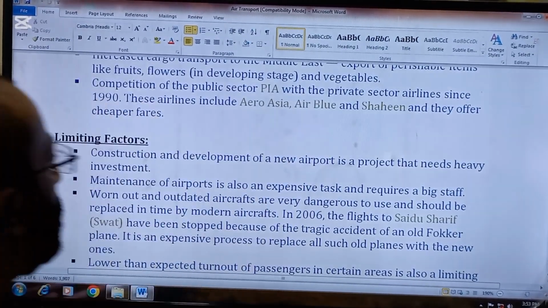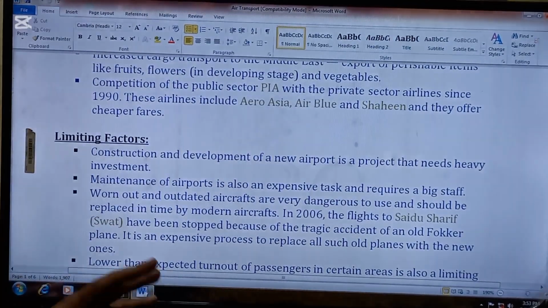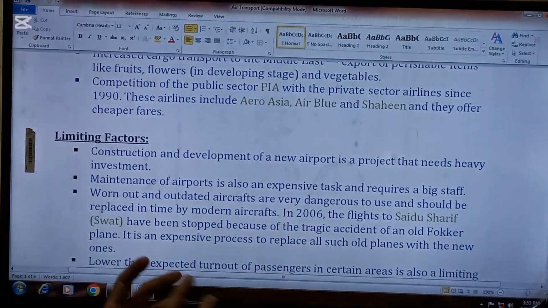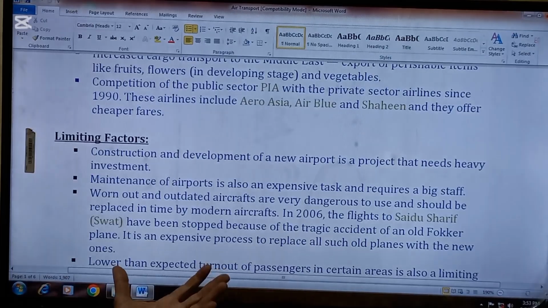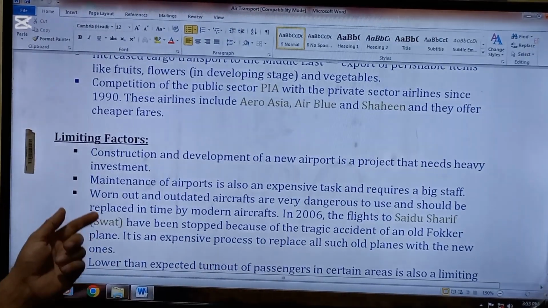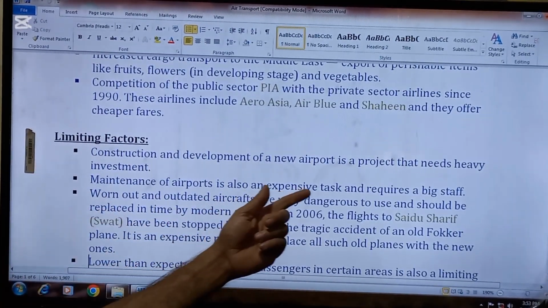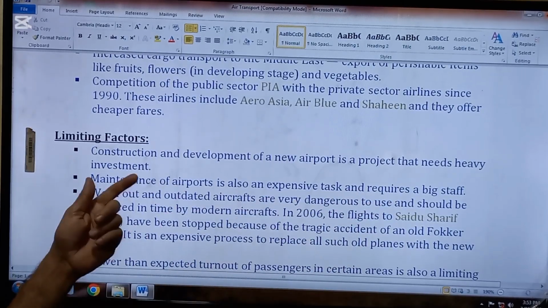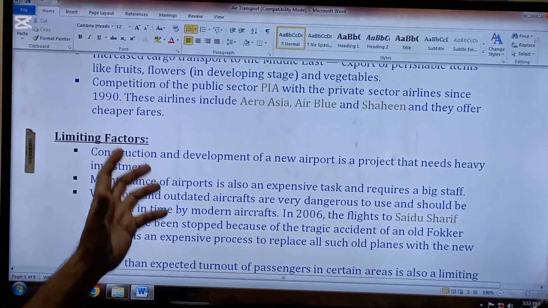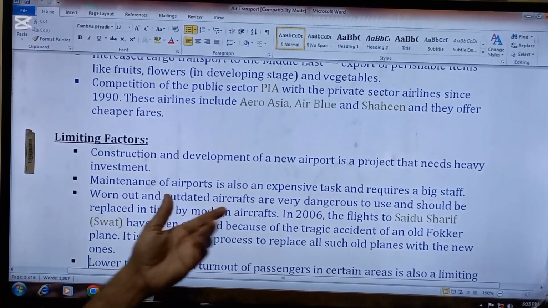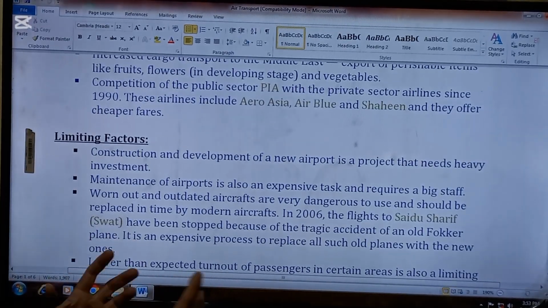Okay, but now we are going to study limiting factors, the factors which are the problems for the expansion of air transport. First point is construction and development of a new airport is a project that needs heavy investment. So, beta, any project in air transport needs heavy investment. This is the first hurdle.